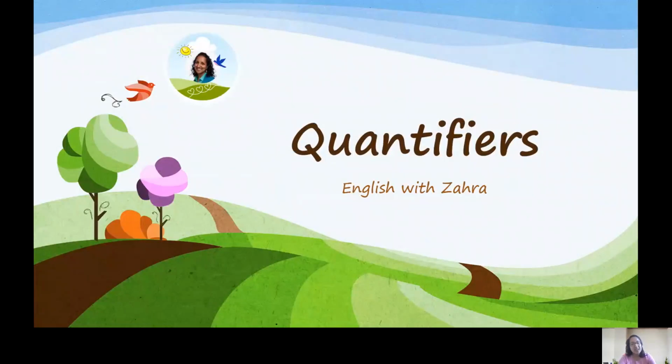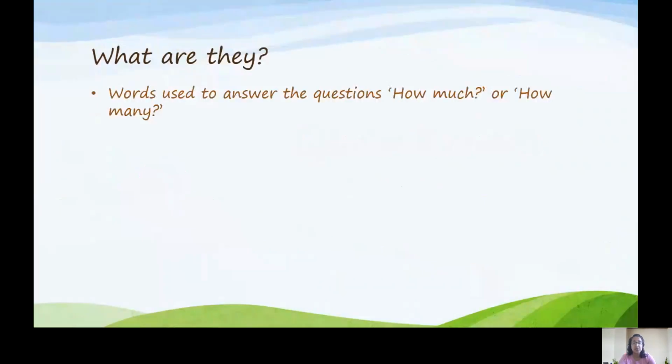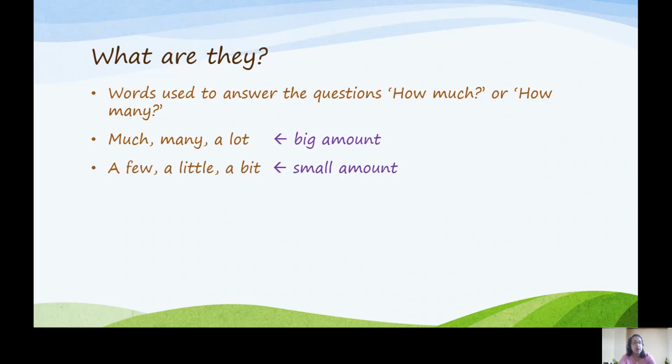Hello, today we're going to talk about quantifiers. These are words that we use to answer the questions how much or how many. We have lots of different quantifiers. For example, much, many and a lot show a big amount. A few, a little, a bit show a small amount.